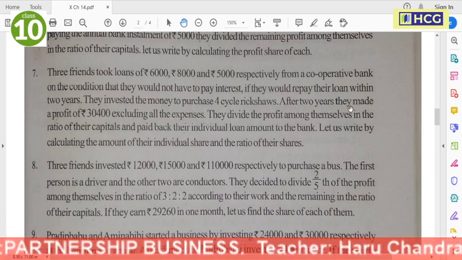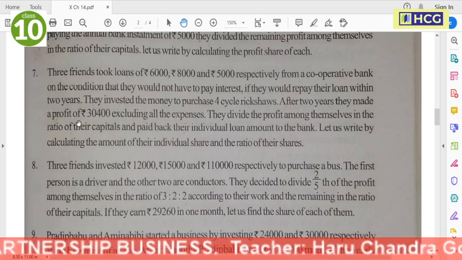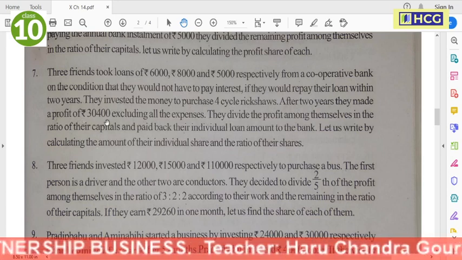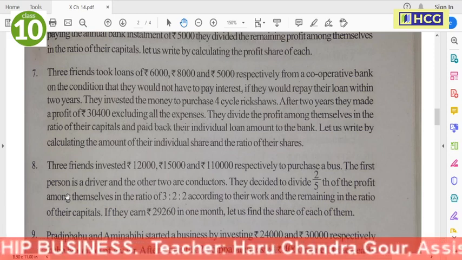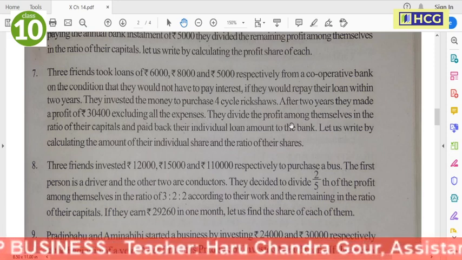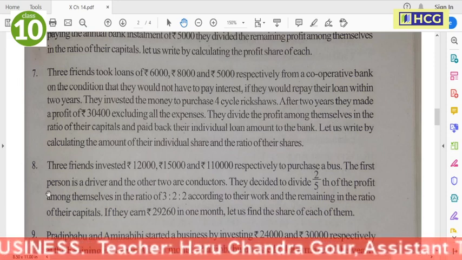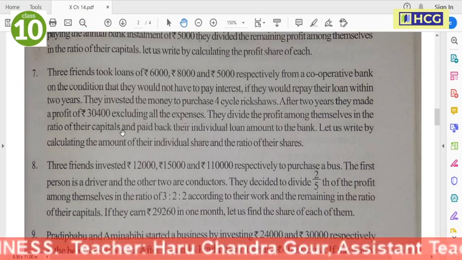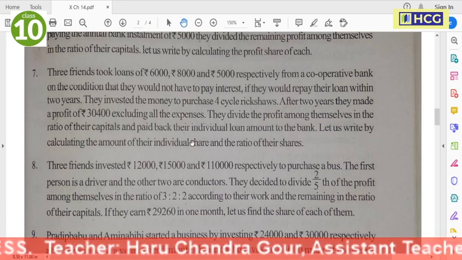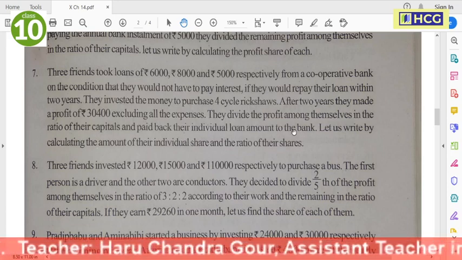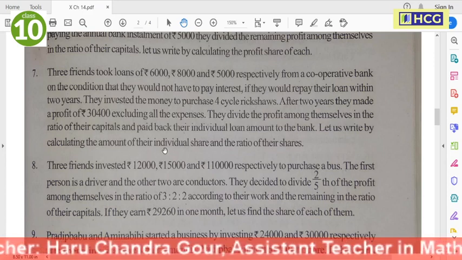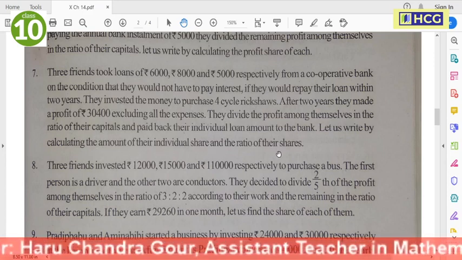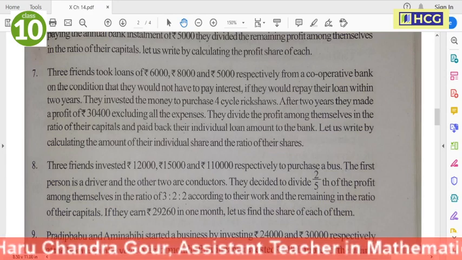After 2 years, they made a profit of rupees 30,400 excluding all the expense. They divide the profit among themselves in ratio of their capitals and paid back their individual loan amount to the bank. Let us write by calculating the amount of their individual share and ratio of their shares.